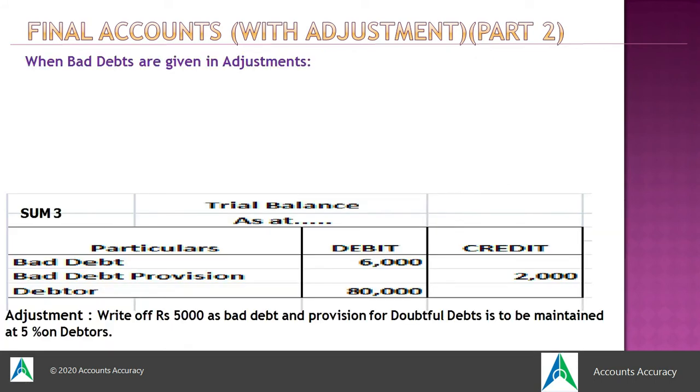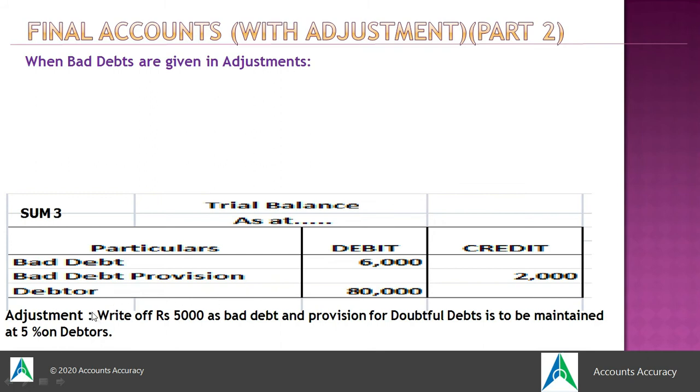Now let's see another type of sum which we get related to bad debt. Here what happens, actually there will be bad debt provided in the trial balance. Again you will have old bad debt, that means bad debt provision of last year. If you see any bad debt provision in the trial balance, then you have to understand this provision was created in the previous year. And again the debtor value will be given.